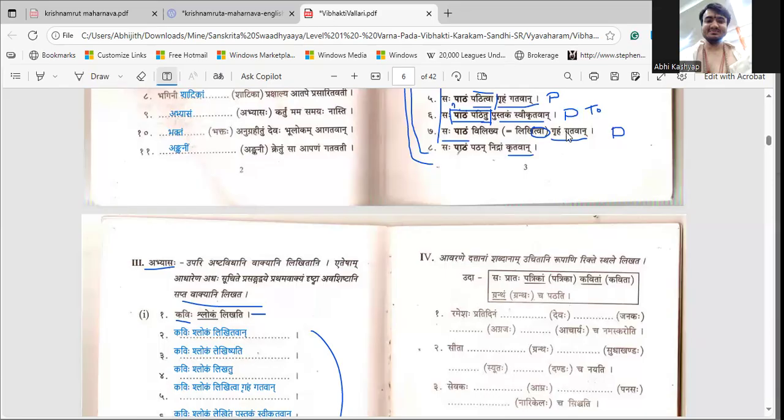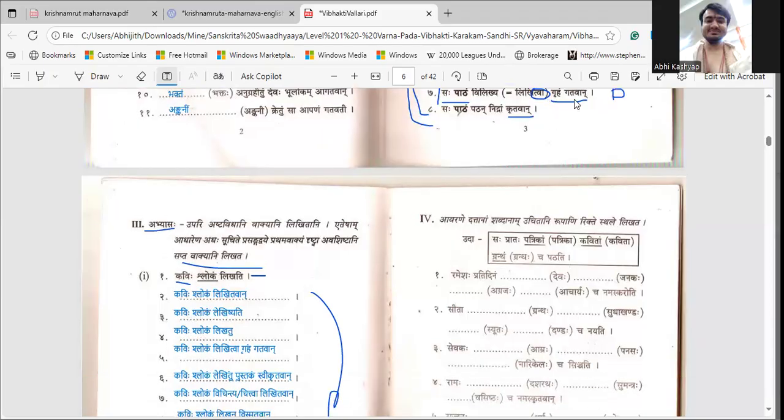That sentence, it doesn't sound right. So instead of griham gatavan, can we add some other work over there? Yes, we can add some other work over there. After thinking, what do we do? We write, no? Right. So therefore, we have just substituted this griham gatavan with likhitavan. He wrote.